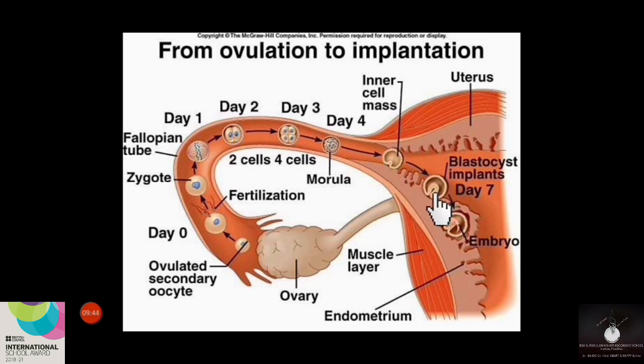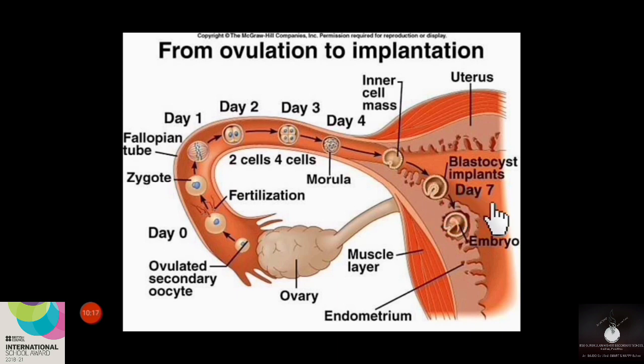As I told you earlier, a blastocyst stage may contain an outer layer of cells and an inner cell mass. The outer layer of cells is known as trophoblast, and the inner cell mass will change into the form of embryo. That is, this cell mass will gradually change into the form of the fetus.